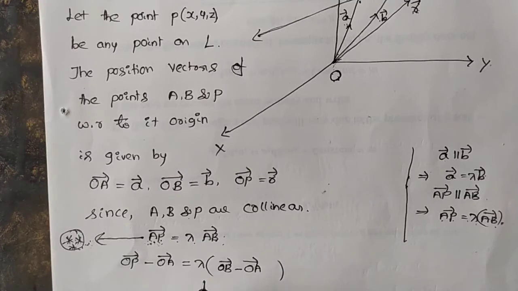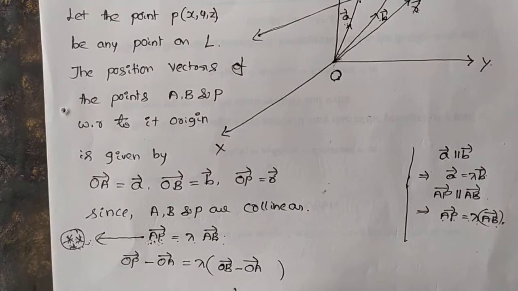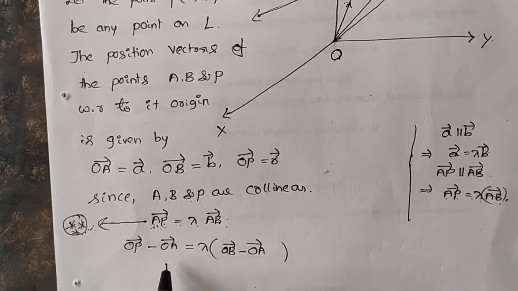It is the topic, that is the three-dimensional geometry, which is very familiar to the previous chapter, that is vector algebra. Now OP vector minus OA vector.